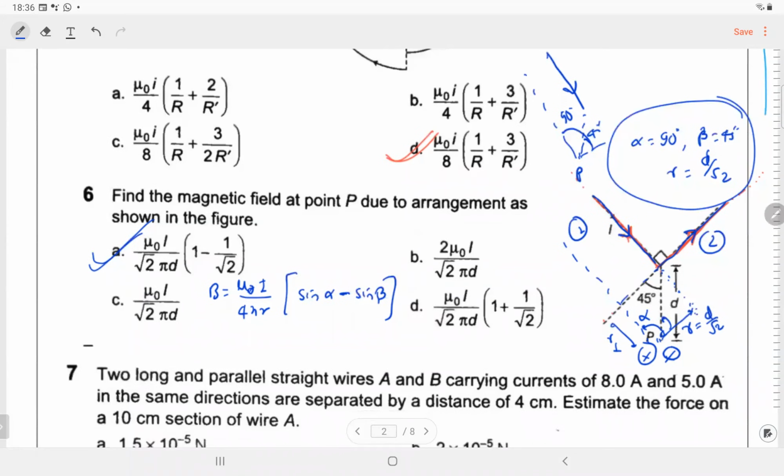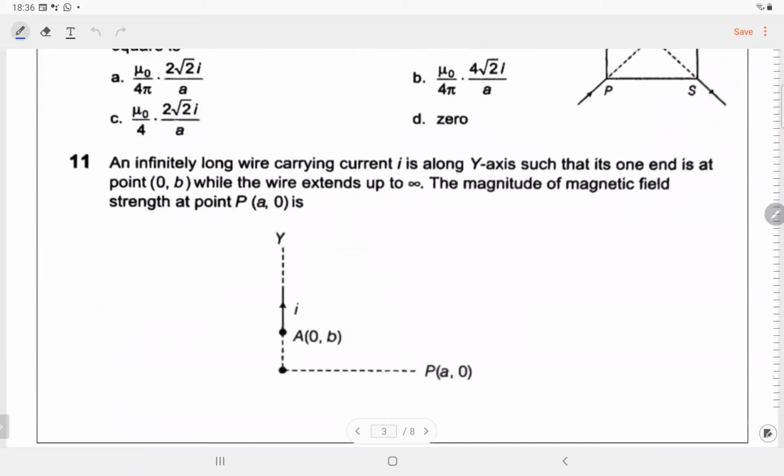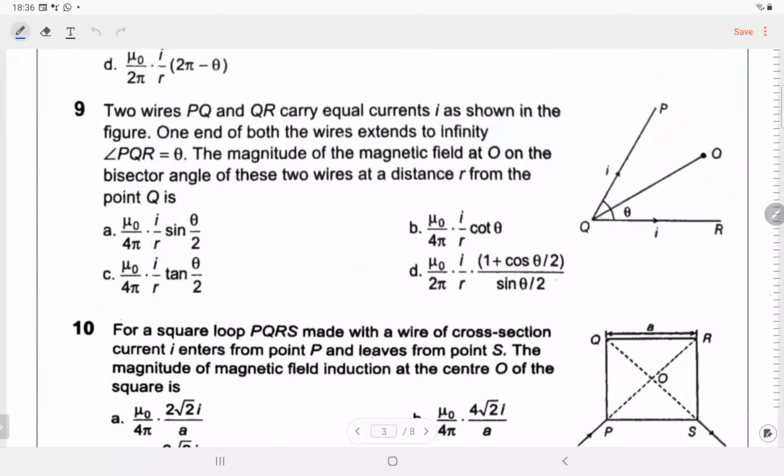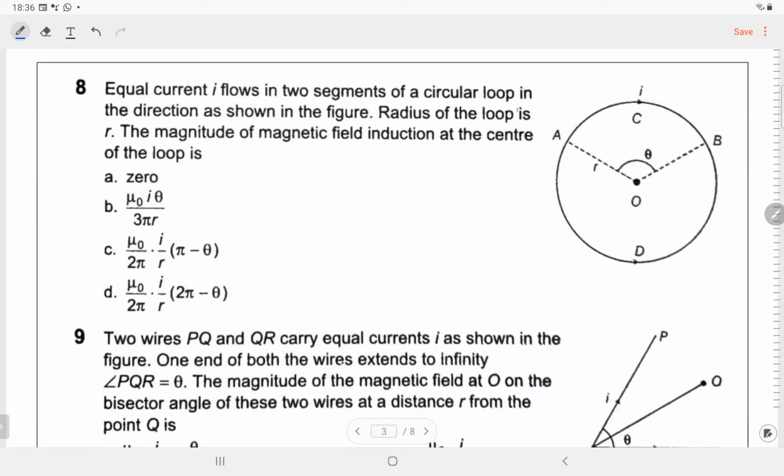Right. Next, question number 7. Let's leave 7 for now. Question number 8. Equal current flows in two segments of a circular loop in the direction as shown. The current is the same in both of them, it is not dividing from outside. So we will not put it to 0.